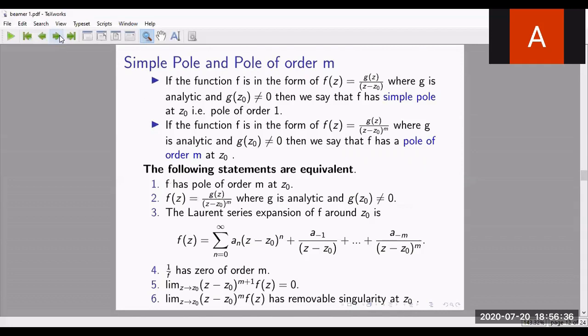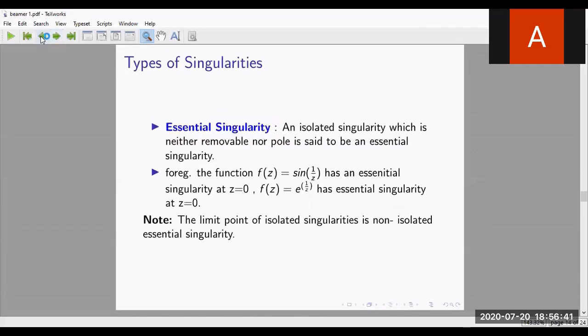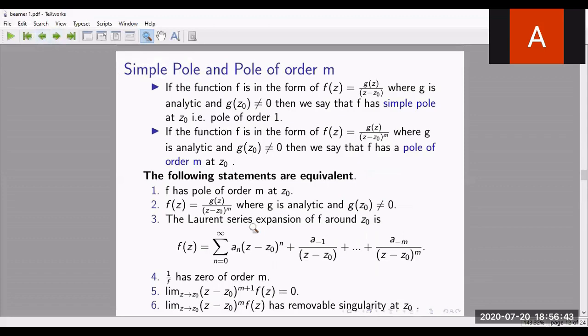Now, for a pole, f of z has finitely many terms. How many terms are there? 1 by z minus z naught, 1 by z minus z naught square, up to 1 by z minus z naught raised to m. m is finite, so there are finitely many terms in the Laurent series expansion, and hence z equals z naught is a pole of order m. How many terms? m terms. This is the principal part? Yes.